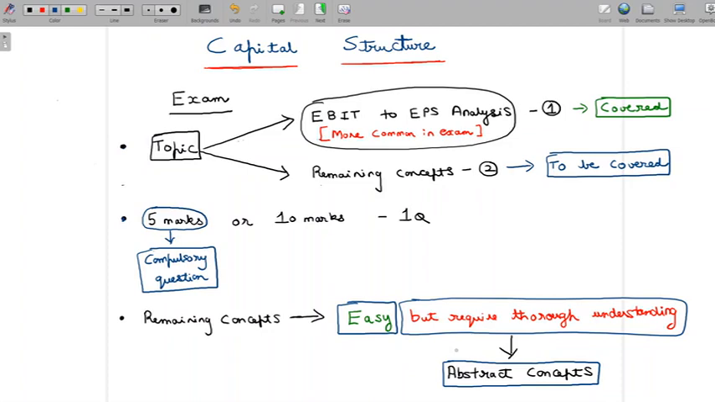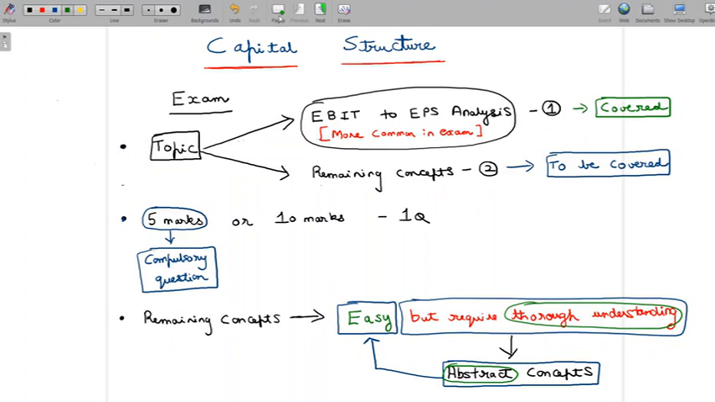So when you're listening to a certain concept, you might not be easily able to guess what is ahead. And at the same time, you might want to listen to it once more or twice more to get a lot more clarity in that concept. So that's how I would like to define the word abstract in this context. But even though the concepts are abstract, they are going to be easy only. All that is required is a thorough understanding of the concepts. So this is what I would like to tell you about this topic called capital structure from an examination perspective.